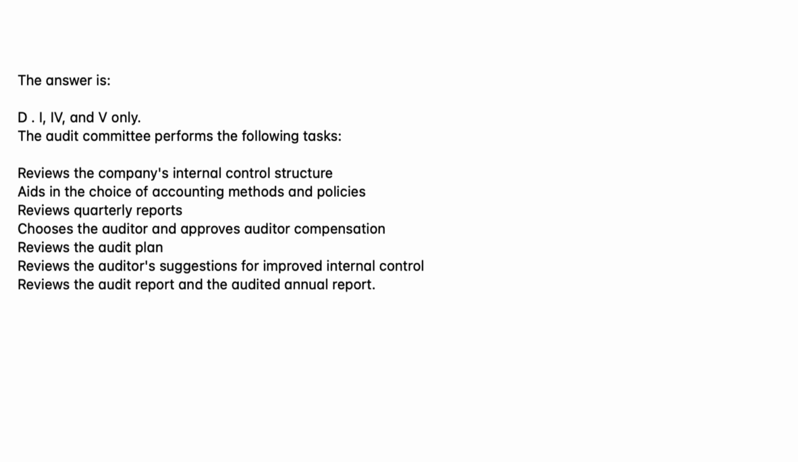The answer is D. 1, 4, and 5 only. The audit committee performs the following tasks. Reviews the company's internal control structure. Aids in the choice of accounting methods and policies. Reviews quarterly reports. Chooses the auditor and approves auditor compensation. Reviews the audit plan. Reviews the auditor's suggestions for improved internal control. Reviews the audit report and the audited annual report.